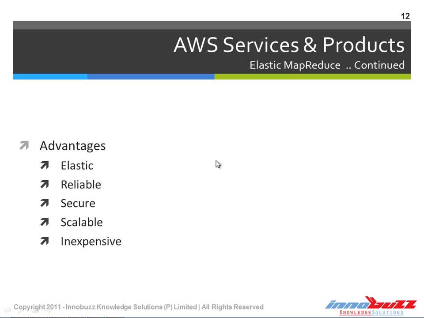The high availability and automatic replacement of EC2 instances, as we discussed before. Hadoop itself detects failure of an instance, and it automatically replaces the failed instance with a new instance. So it is reliable, and it is secure. As we know, it works in coordination with the firewall settings of EC2 or VPC. Whatever we mention in the firewall settings in the security group of our EC2 instance, the same is reflected in the Elastic MapReduce as well. So it is secure as well, and it is scalable.